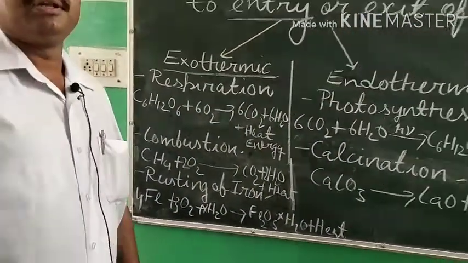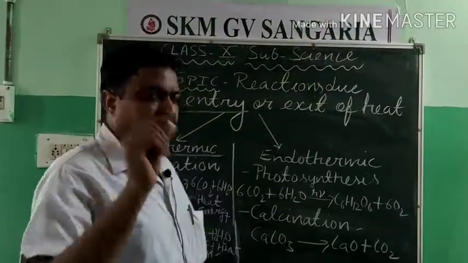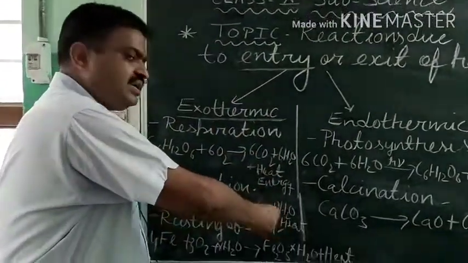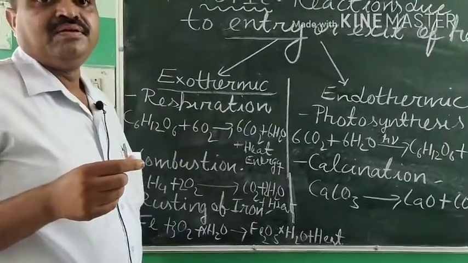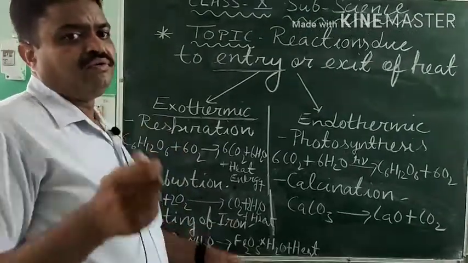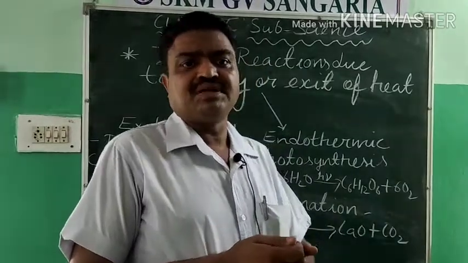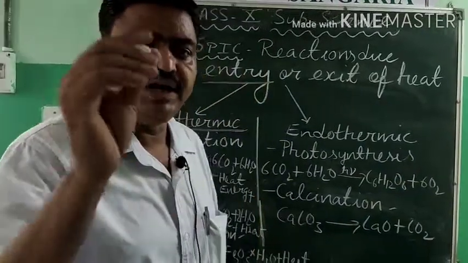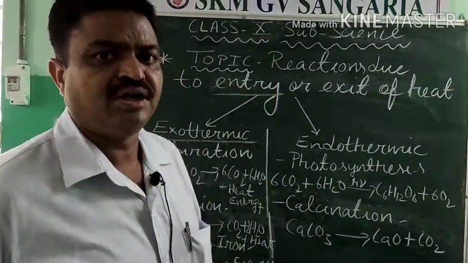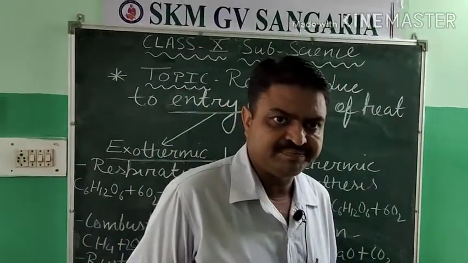Now we come to the third example, that is rusting of iron. Many times you see a brownish substance on an iron object. That brownish substance is due to the rusting of iron.